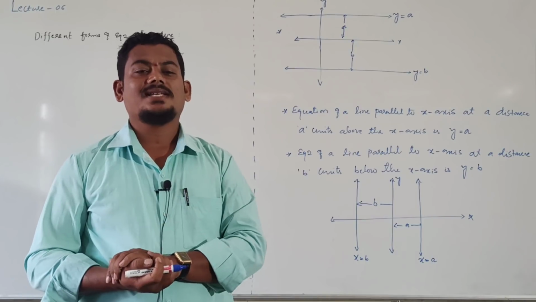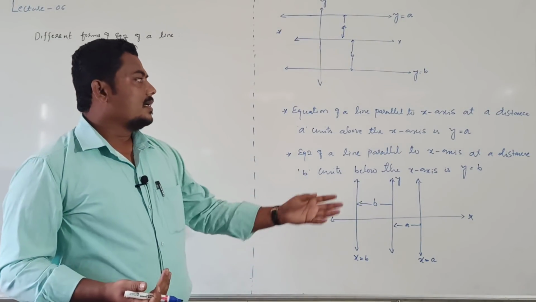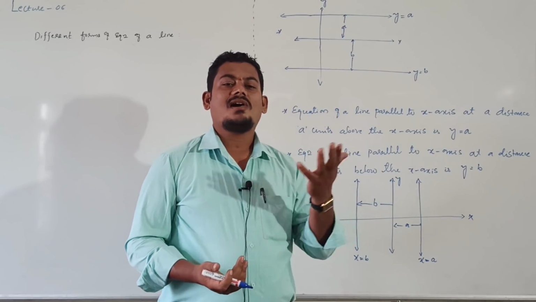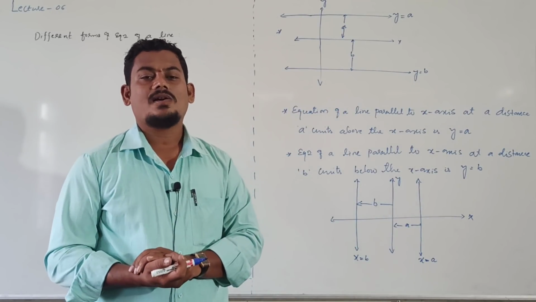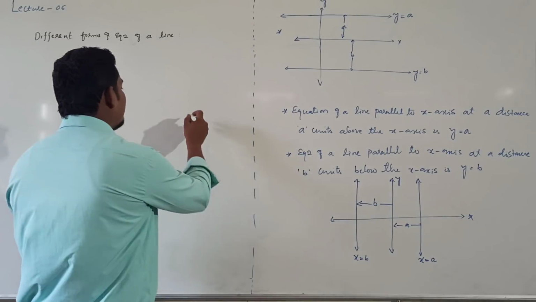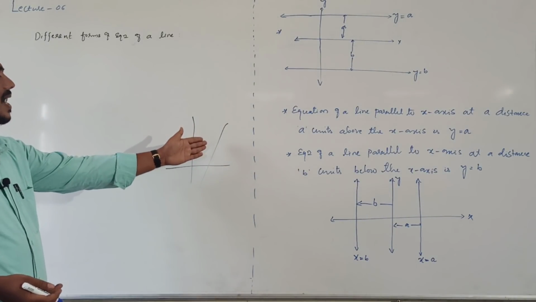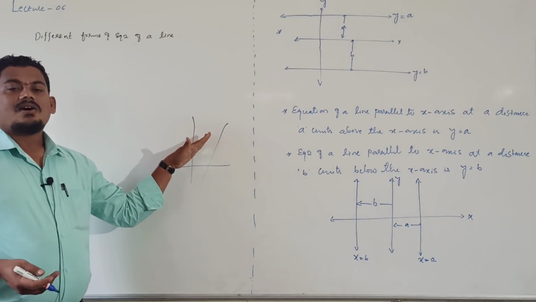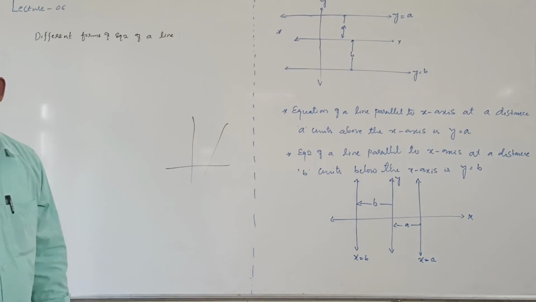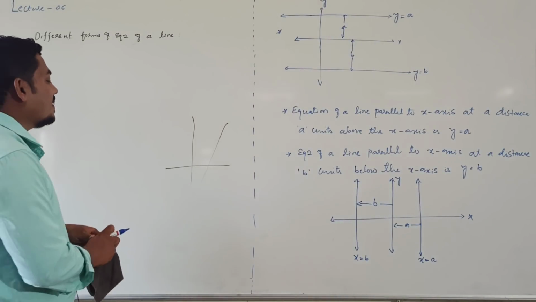Non-horizontal, non-vertical lines are called oblique lines. Suppose our line is like this. Clearly this line is not horizontal and not vertical. In such cases, how to find the equation of the straight line?